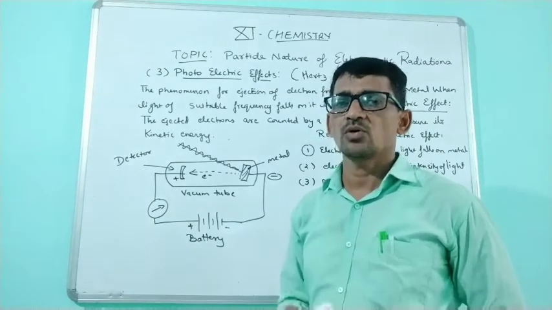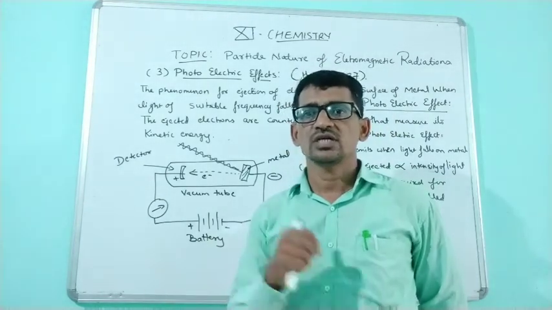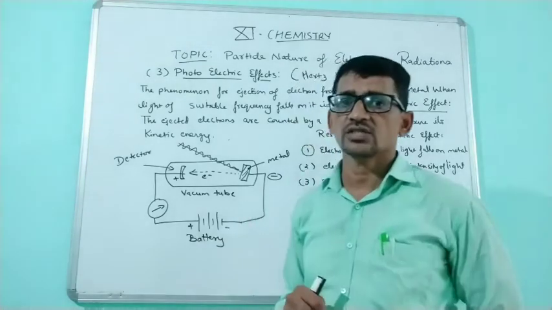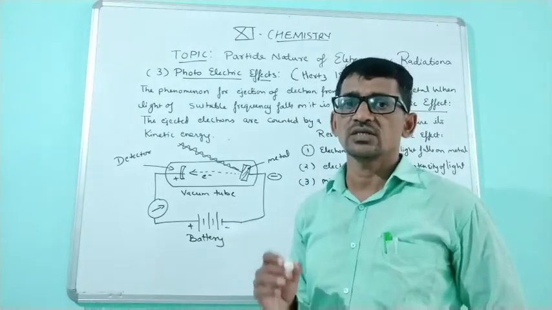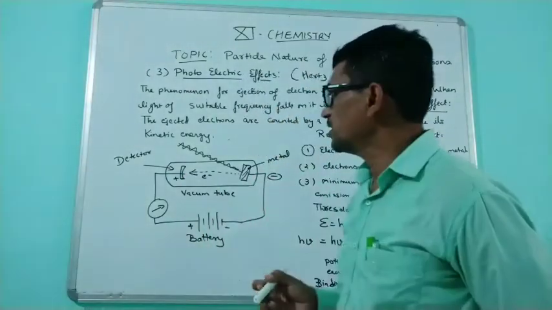The minimum amount of energy which is required for an electron to eject out is known as threshold energy, and that frequency is known as threshold frequency. Today we will discuss the photoelectric effect.